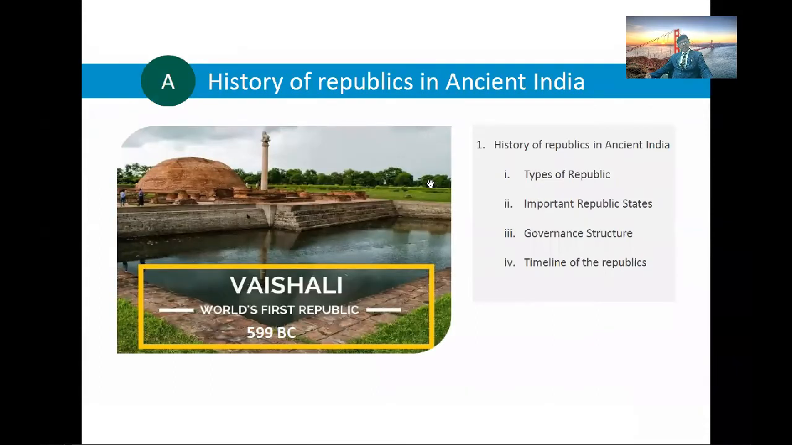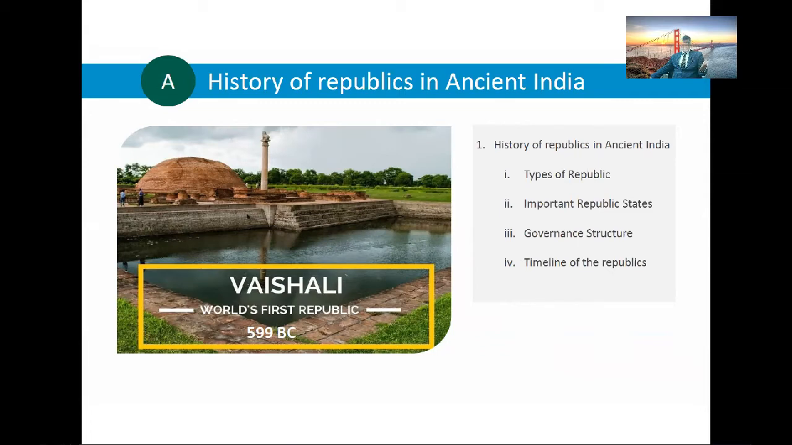So in this session, let's start with the concept of republics, especially the history of republics in ancient India. The history of republics in ancient India deals with the types of republics, important republic states, governance structure, timeline of the republics. So if we look at the concept of the history of republics in ancient India related to Vaisali, that is the world's first republic,